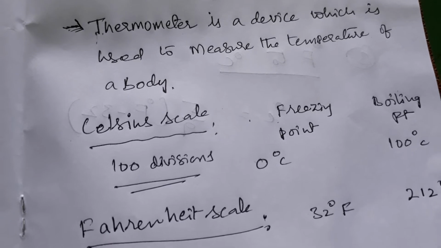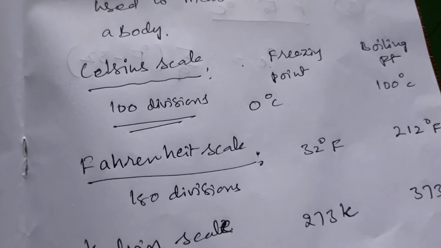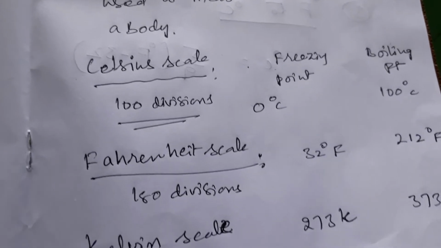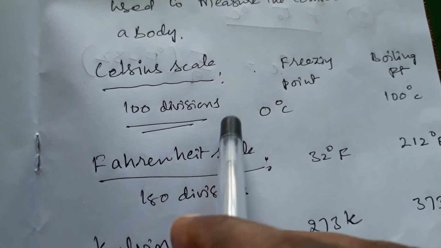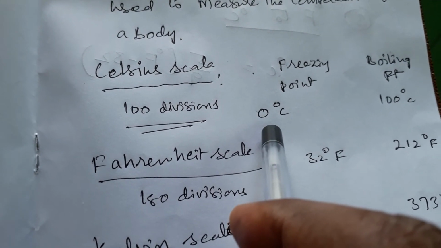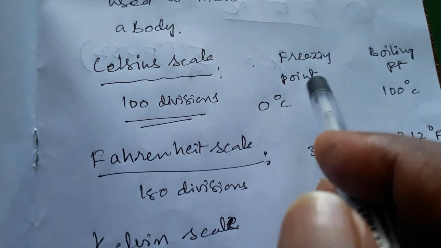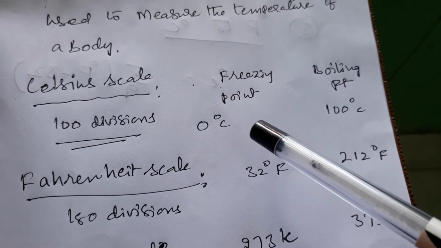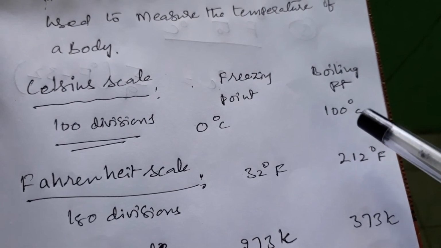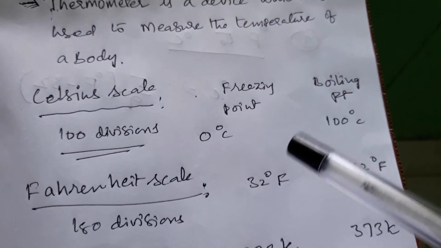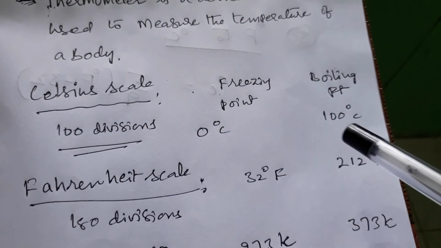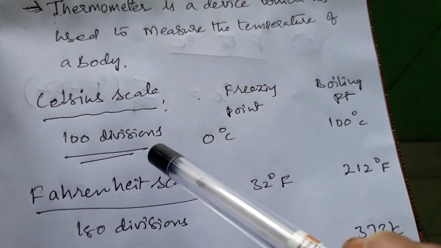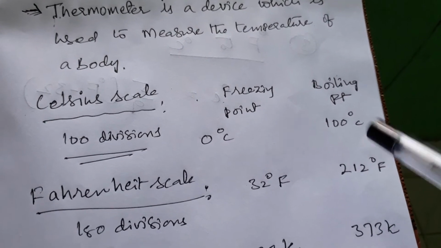Now, different scales. We discussed Kelvin, Celsius and Fahrenheit. In Celsius, 100 divisions are made on the thermometer, starting from 0 to 100 degrees. 0 is the freezing point and the boiling point is 100 degrees. Water freezes at 0 degrees and boils at 100 degrees. So the Celsius scale has 100 divisions, 0 to 100 degrees Celsius.